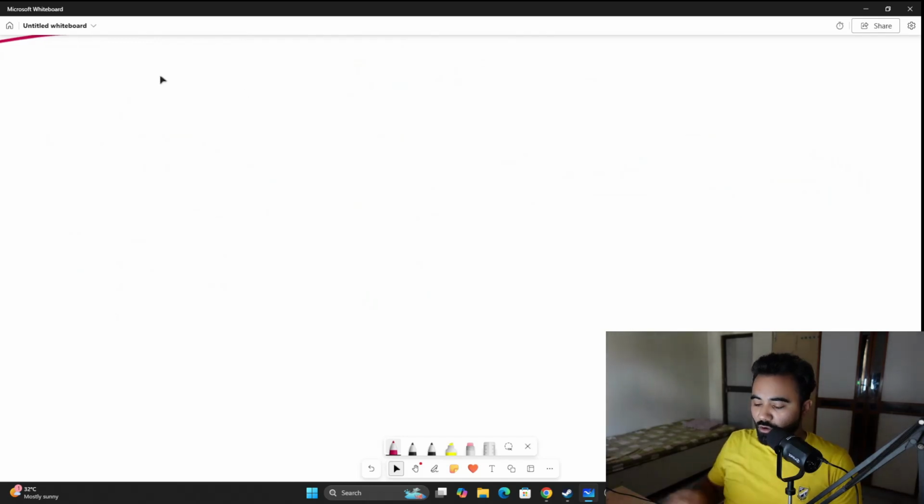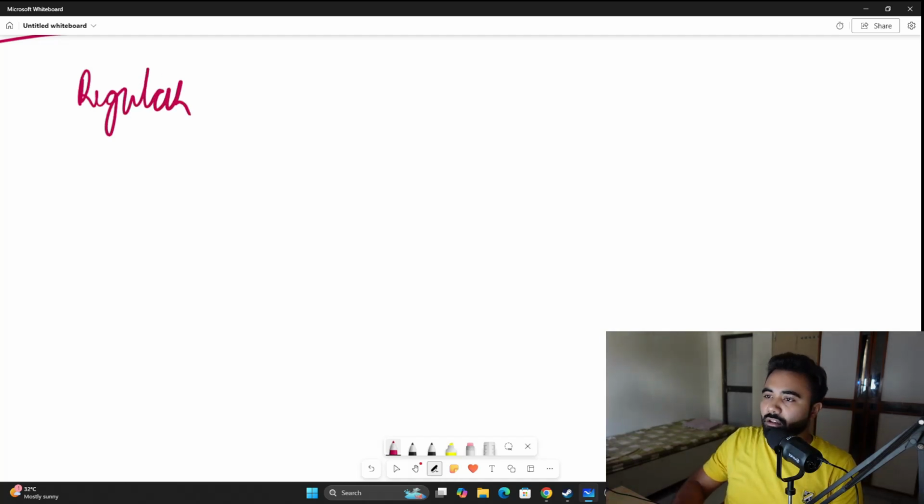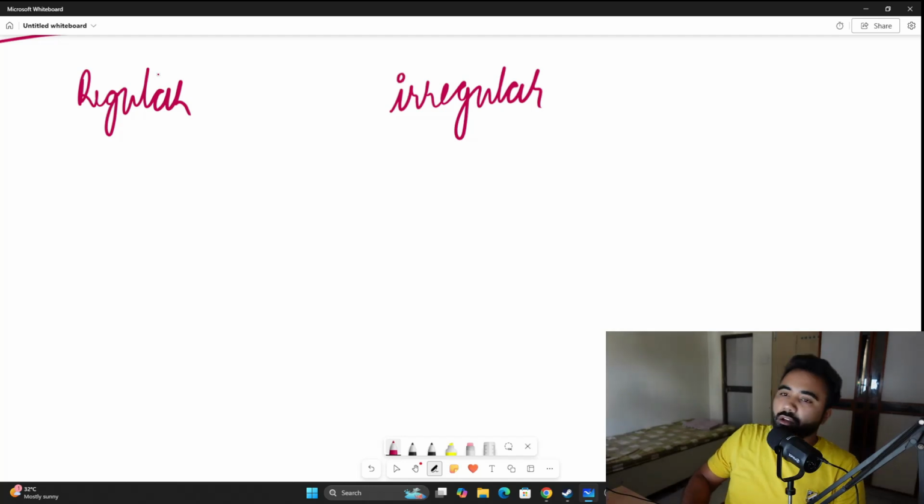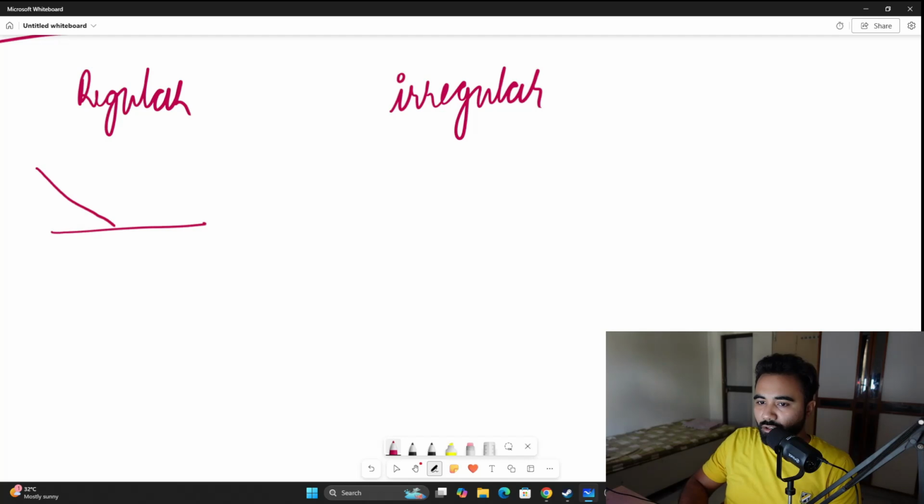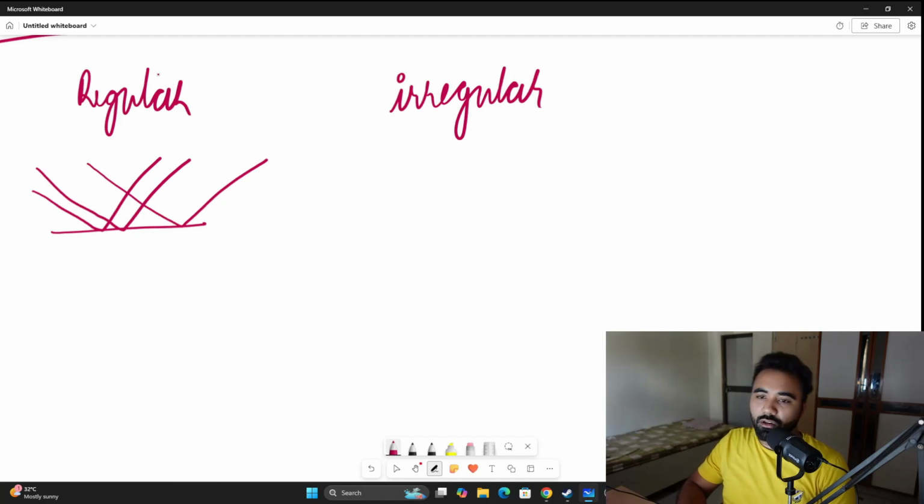Yes. So now we have two types of reflection. One is regular reflection, another one is irregular. Okay, regular reflection occurs on a surface that is extremely well polished. Okay, forgive my lines, they are supposed to be straight lines. Okay, so this is how regular reflection would look, because the surface is flat and polished. There are no indentations, or there are no irregularities in this surface.